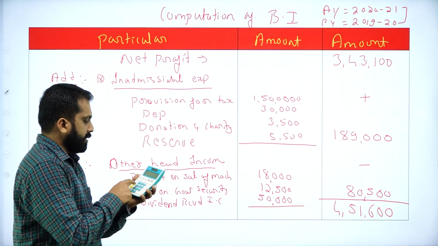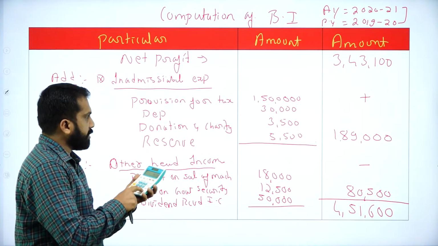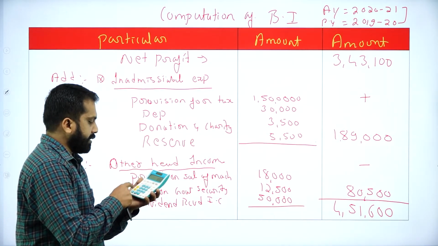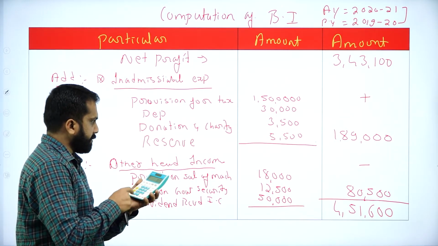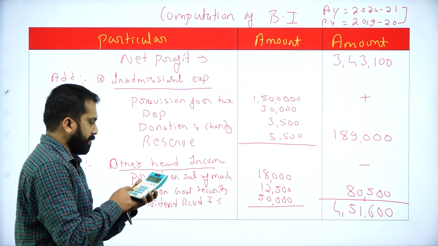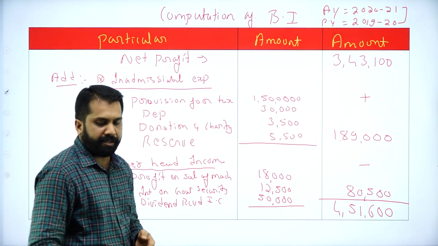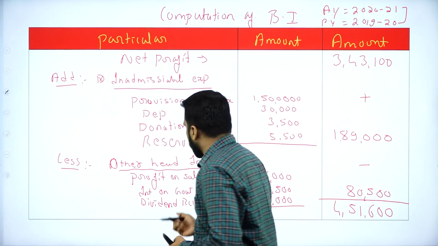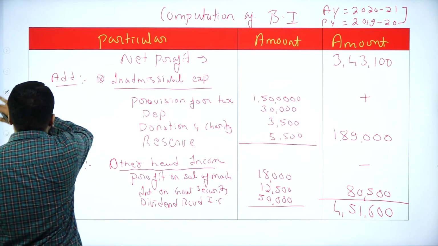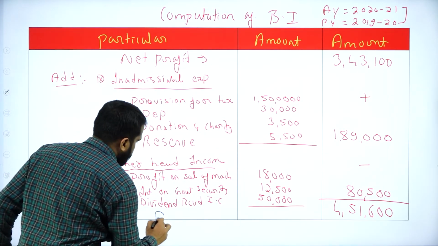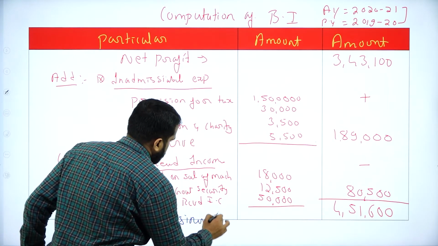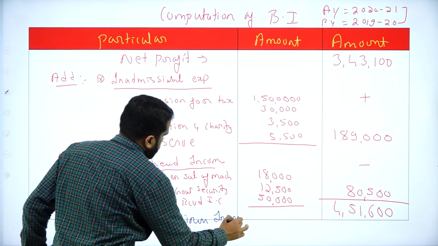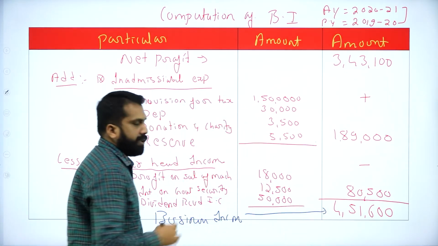So it will be 3,43,100 plus 1,89,000 minus 80,500. Yes, I got 4,51,600. This is called your business income. Hope you are clear up to this.